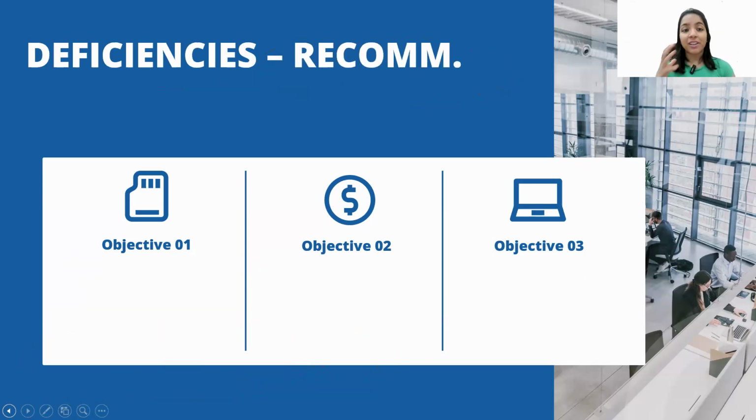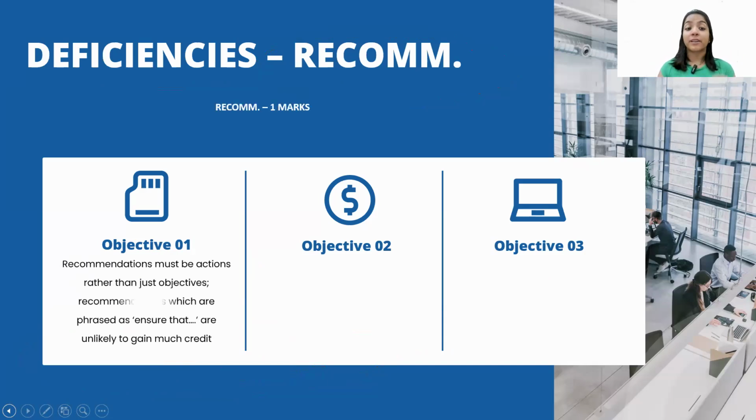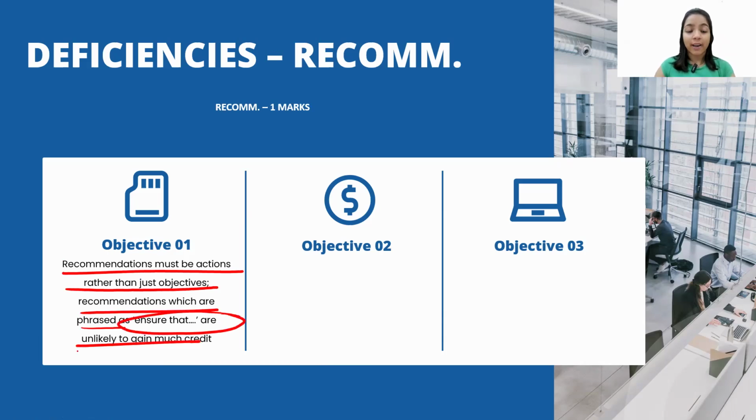Then coming on to the last part, which is the recommendation. Recommendation has a complete 1 mark, but how will you get that 1 mark? Recommendation must be action rather than just the objectives. Recommendations which are phrased as ensure that are unlikely to gain much credit. Why? Because those need to be actions, not insurance.